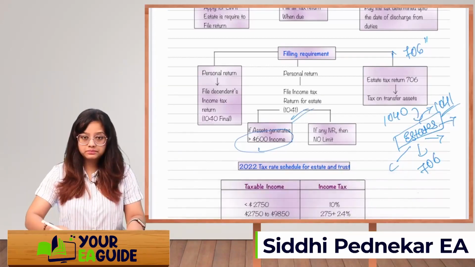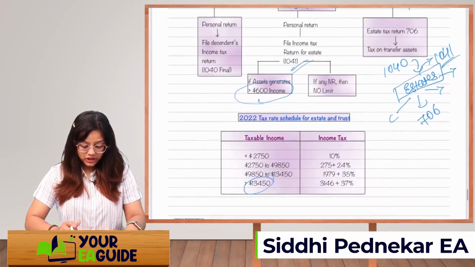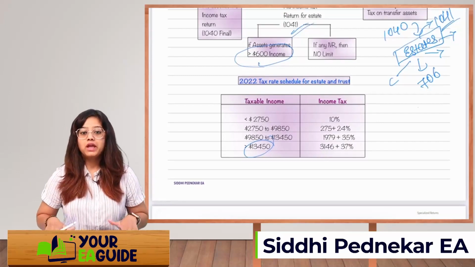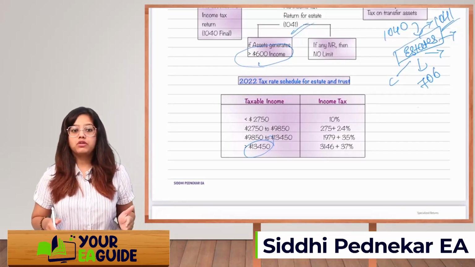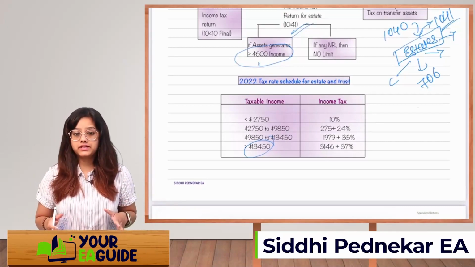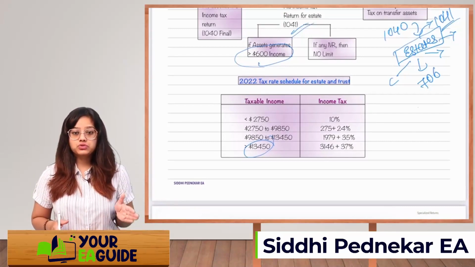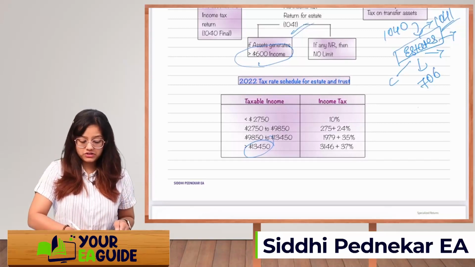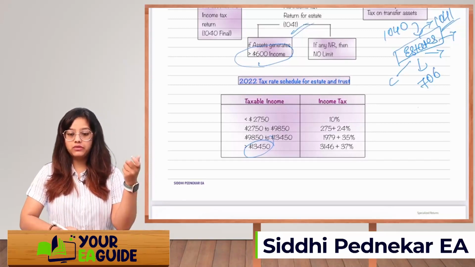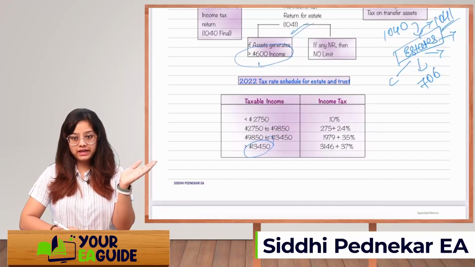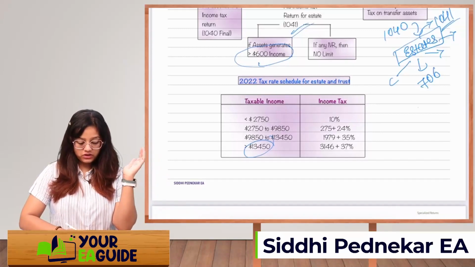All right. Next is the 2022 tax rate schedules for estates and trusts. If the taxable income of the estate is up to 2750, the income tax rate is 10%. If it is 2750 to 9850, it will be 275, that is 10% on 2750, and over and above that 24%. 2850 to 13450 is 1979 plus 35%.